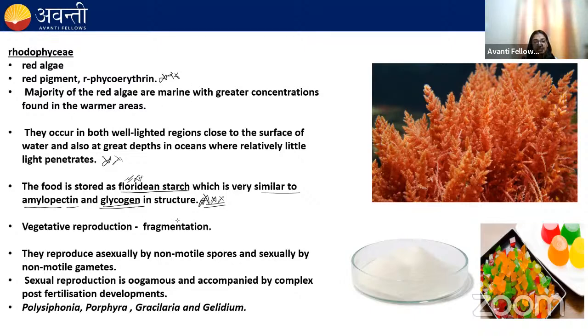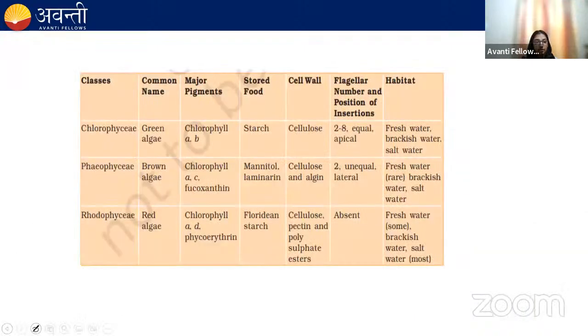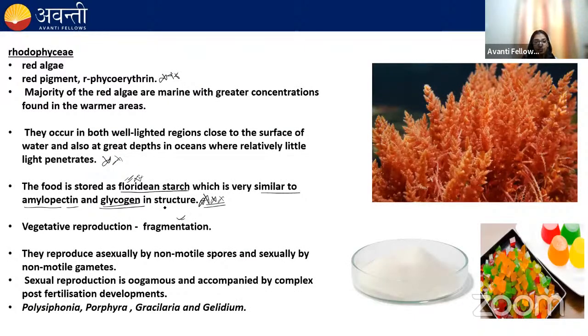Vegetative reproduction is through fragmentation. Remember, in red algae, the flagella are absent. Very, very important point. Here, the flagella are absent. So, the asexual spores are also non-motile, and the sexual gametes are also non-motile.